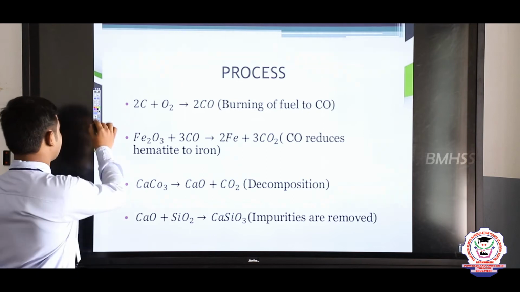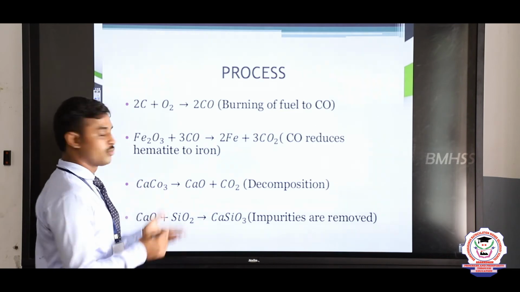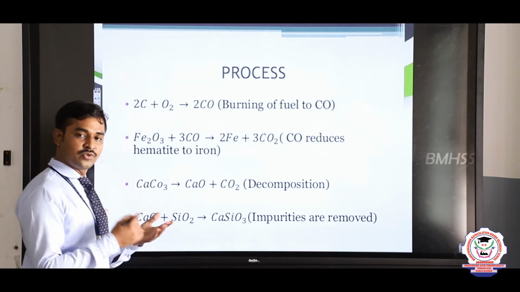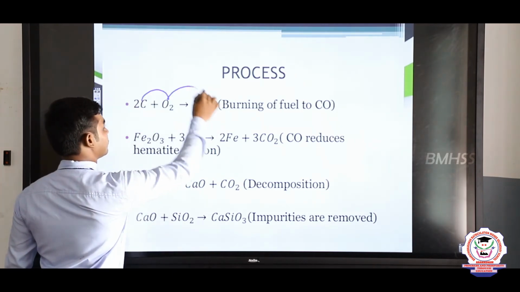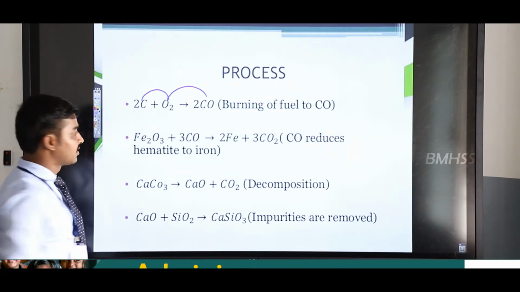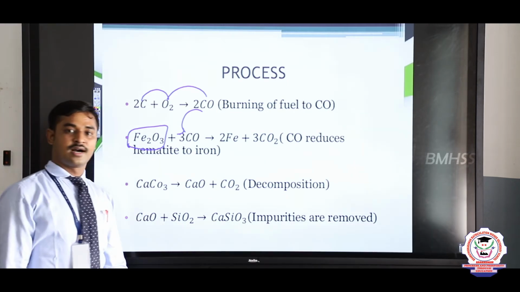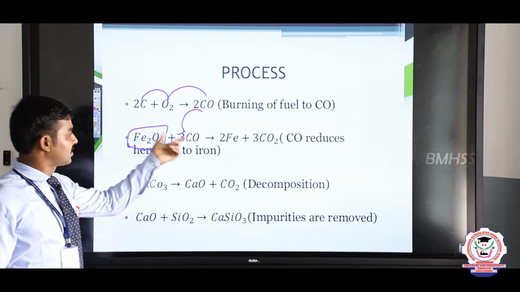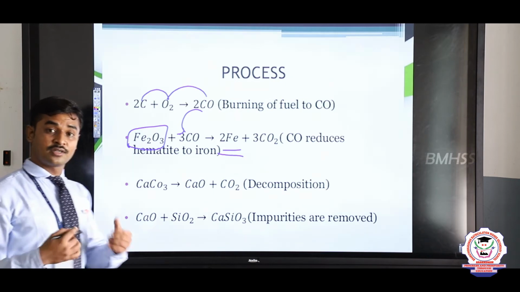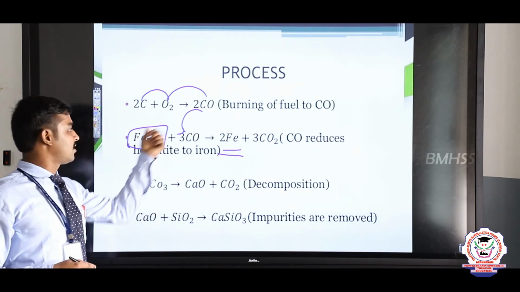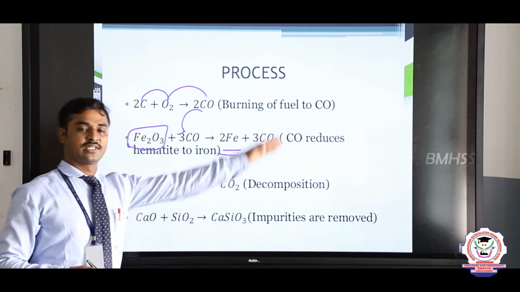Here is a reaction. In this reaction, we need to remove the oxygen from the metal oxide. To remove the oxygen, we use carbon monoxide. First we prepare the carbon monoxide by reacting carbon with oxygen, which forms carbon monoxide. The carbon monoxide reacts with the metal oxide. Our first metal oxide is hematite, iron oxide, Fe2O3. It reacts with carbon monoxide and forms only iron metal. The carbon monoxide requires the oxygen to form carbon dioxide. So, it takes the oxygen from the iron oxide and removes it as carbon dioxide. This is the principle involved in the reaction.